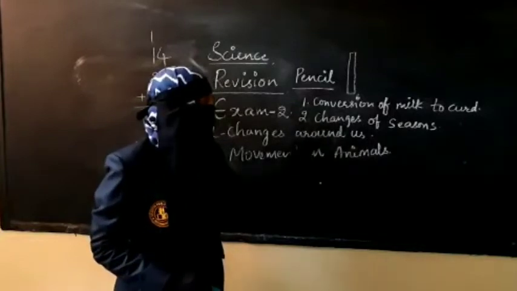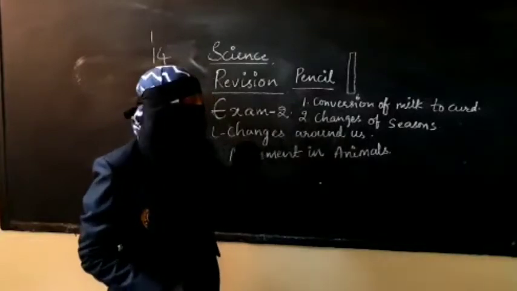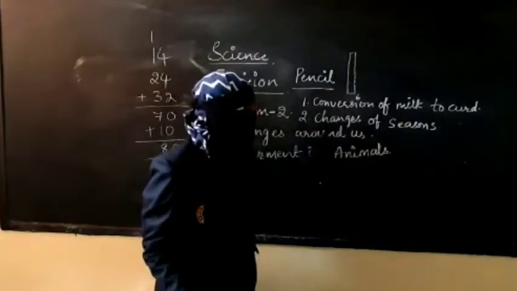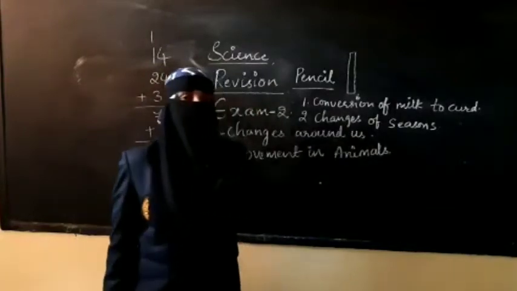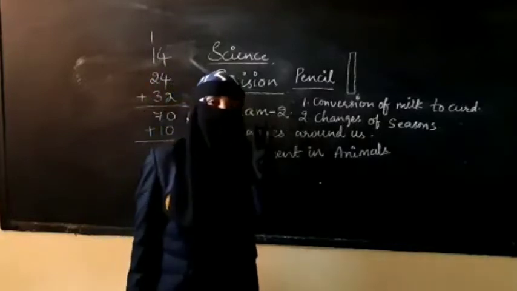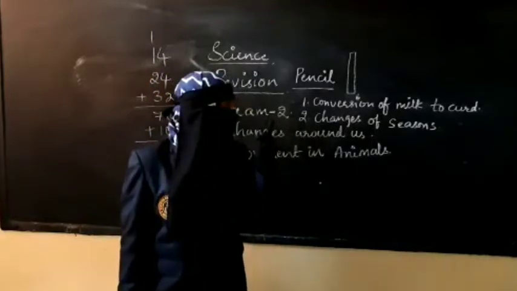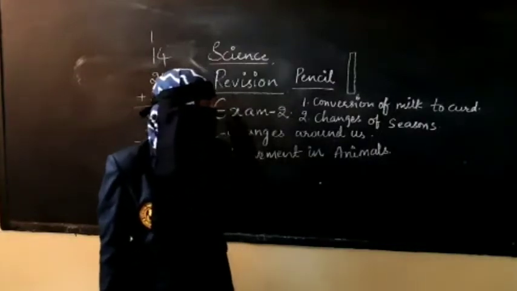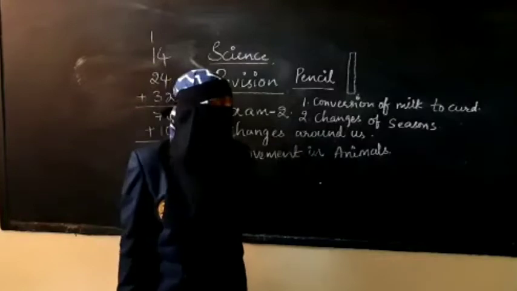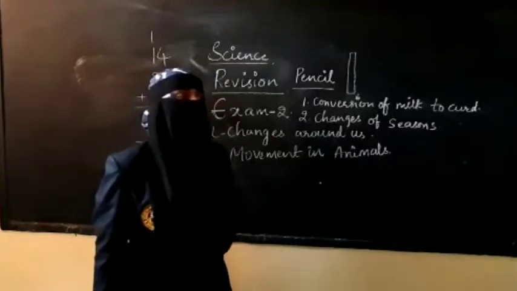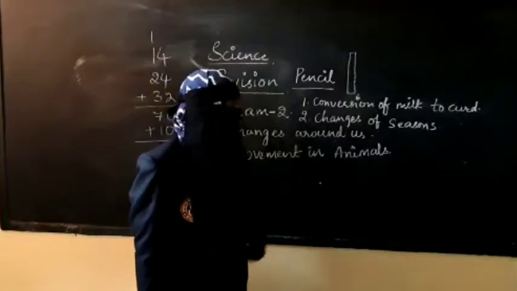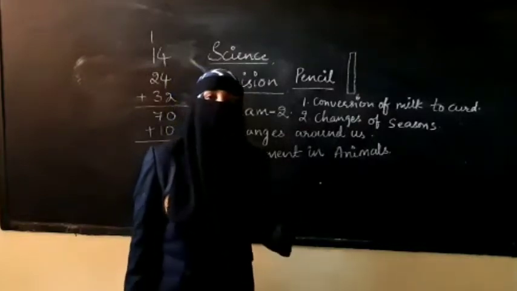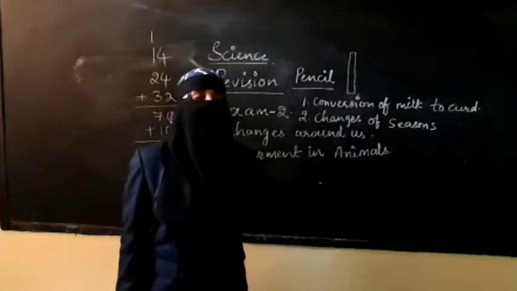So it is an example of what? Permanent change. One more, I'll say how. If you compare the next, changes of seasons, you get four to five seasons in a year. The main three are rainy, summer and winter seasons. One after the other it comes. It is by nature, naturally these seasons will occur. And it is a temporary one, because every 4 months there will be a change in the season, so it is a temporary change.